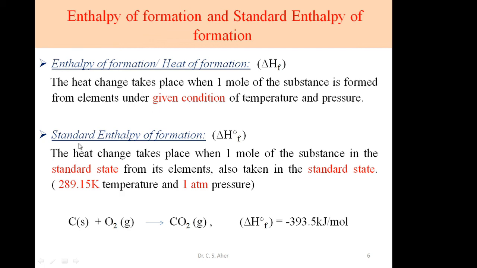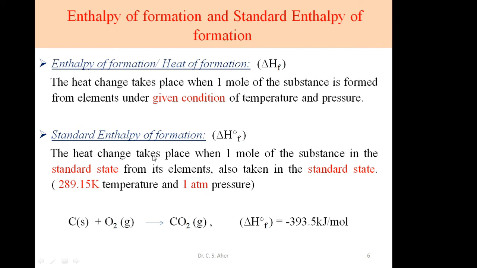When we use the word standard, standard enthalpy of formation, the delta H naught is used for the standard condition of formation. The heat change takes place when 1 mole of substance in the standard state is formed from its elements also taken in the standard state. What is the standard state? 298.15 Kelvin temperature and 1 atmospheric pressure.